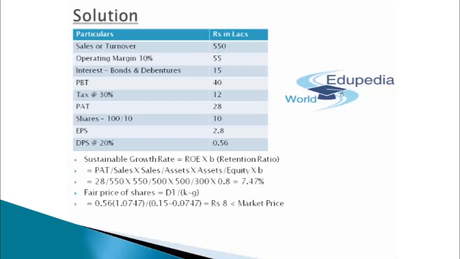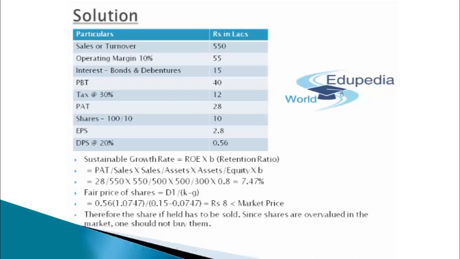So the same thing happens with shares as well. Since the shares are overvalued in the market, one should not buy them. It's better to sell them off if you already have them. So therefore, the share, if held, has to be sold. Since the shares are overvalued in the market, one should not buy them. So guys, that was the question which was asked in the CA final examination for November 2012. I guess you got the complete understanding as to how to go about computing and solving this question in your CA final examination, if the same appears in yours as well.